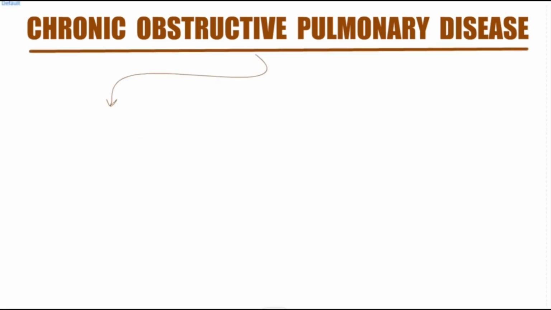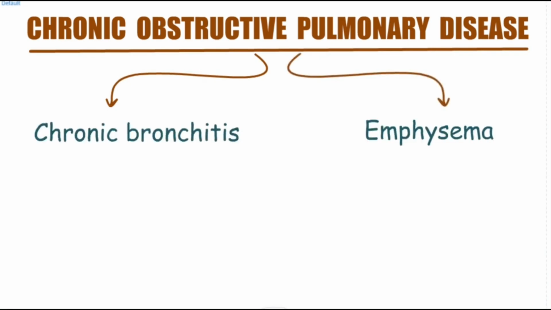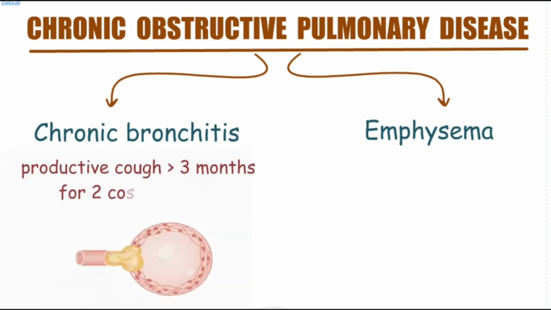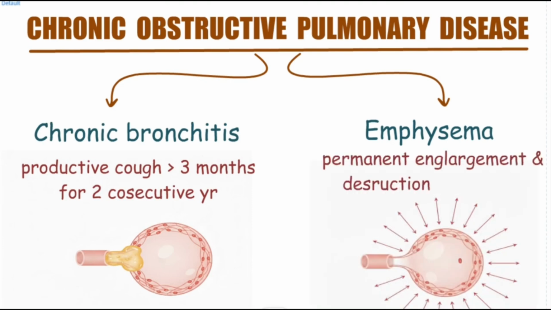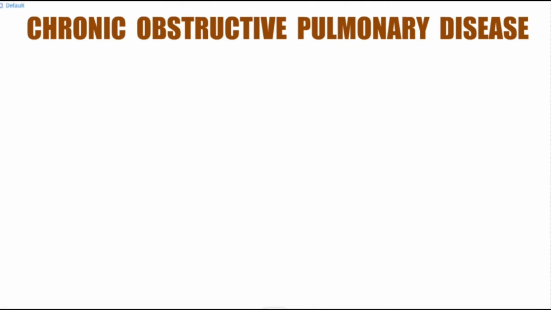COPD refers to a group of progressive lung disorders, mainly chronic bronchitis and emphysema. Chronic bronchitis means a productive cough lasting at least 3 months in 2 consecutive years. Emphysema means permanent enlargement and destruction of air sacs beyond terminal bronchioles without fibrosis.